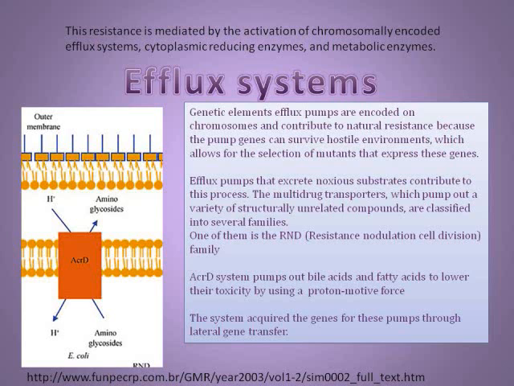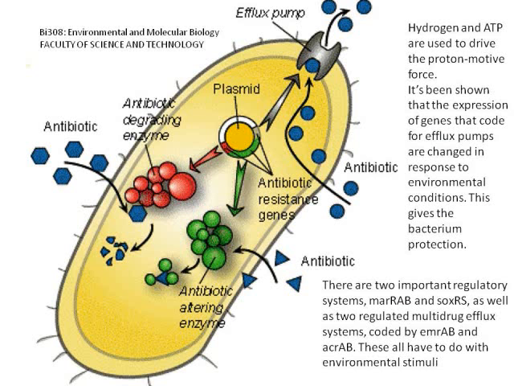The multi-drug transporters, which pump out a variety of structurally unrelated compounds, are classified into several families. The 5 families are categorized by their amino acid sequences. The ACR-AB system pumps out bile acids and fatty acids to lower their toxicity by using a proton motive force. The system acquired the genes for these pumps through lateral gene transfer and reproduction. Hydrogen and ATP are used to drive the proton motive force.